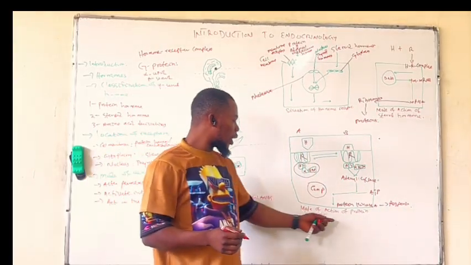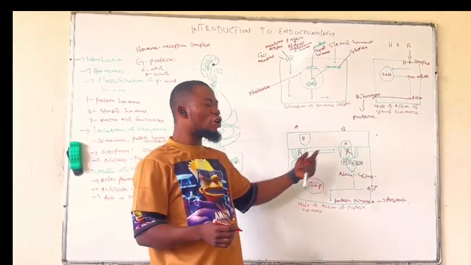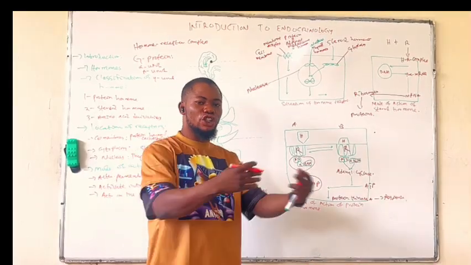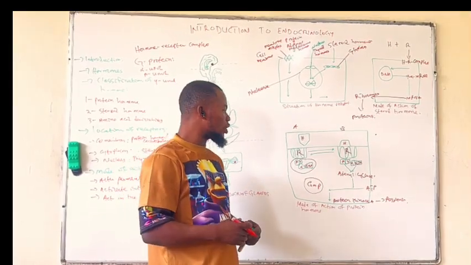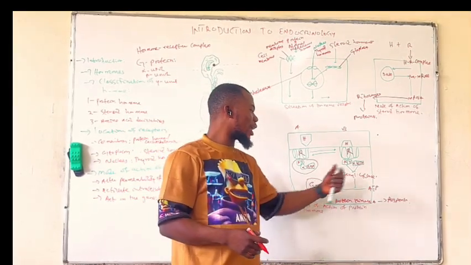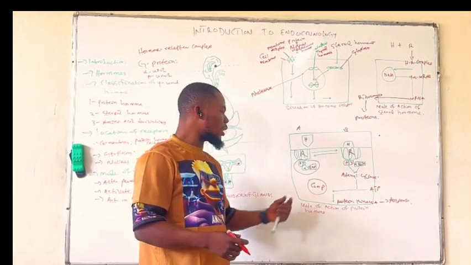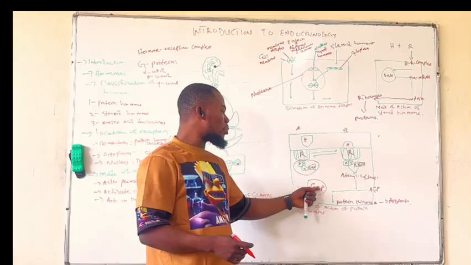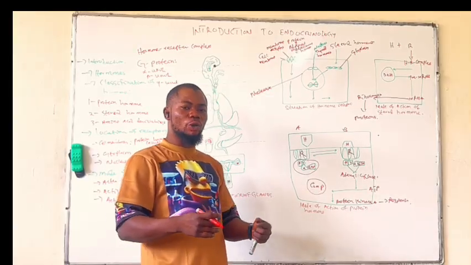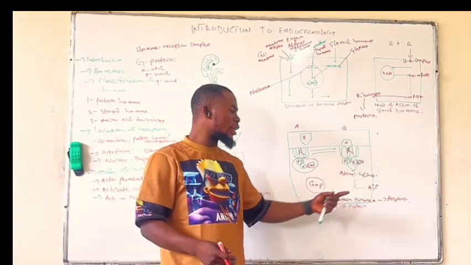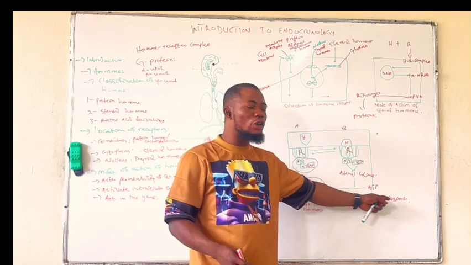Now, this is the mode of action of the protein hormones: the hormone receptor complex activates the G protein. The activated G protein will act on adenylyl cyclase. Adenylyl cyclase will convert the ATP into cAMP, cyclic adenosine monophosphate. Cyclic adenosine monophosphate will act on an enzyme, protein kinase A, which will bring about the response of the hormone on the target cells.